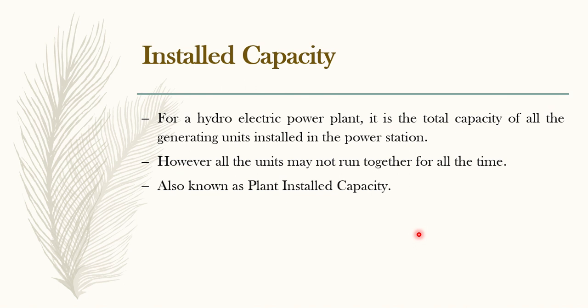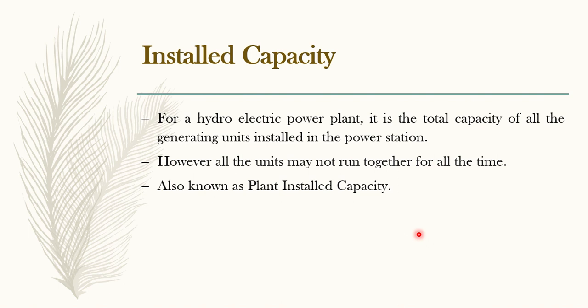Next comes installed capacity. So what is installed capacity? This is also called plant installed capacity. Here plant means our hydropower plant. It is nothing but the total capacity of your power station. Now your hydropower plant will have small units, right? The summation of all the units is the capacity of that hydropower plant. Say suppose your hydropower plant has 4 units inside, 4 turbines are working, and 4 units are producing electricity.